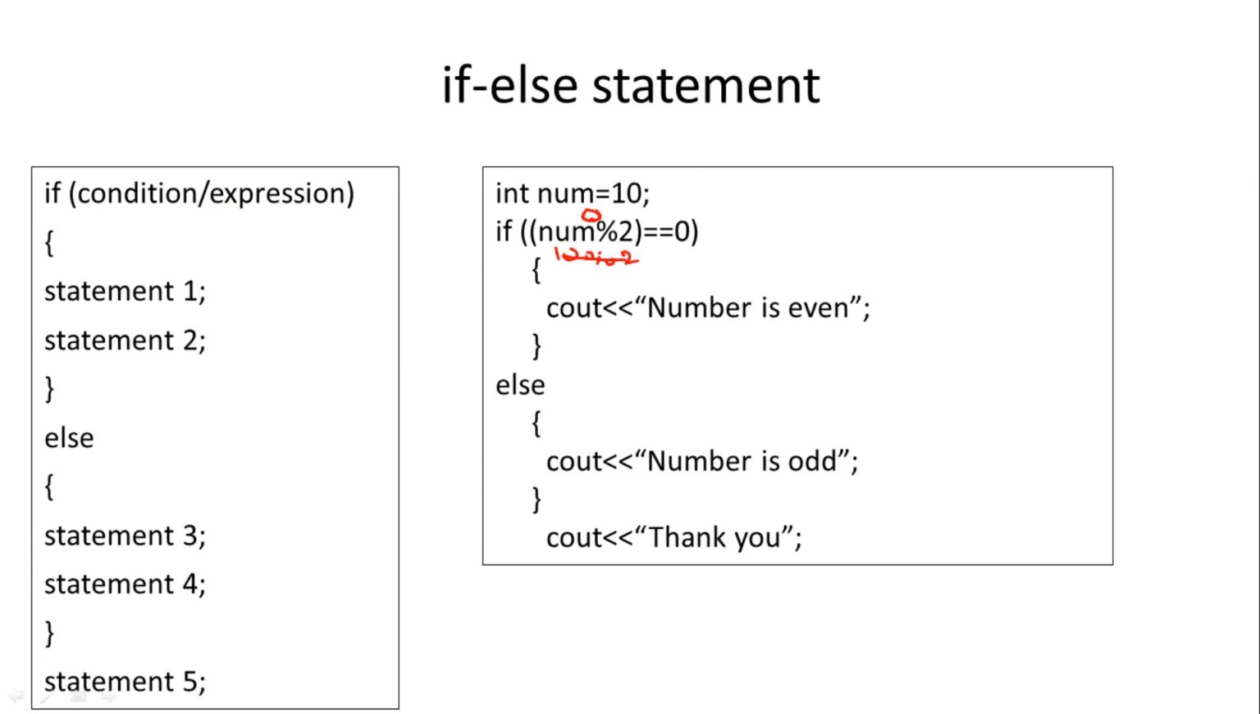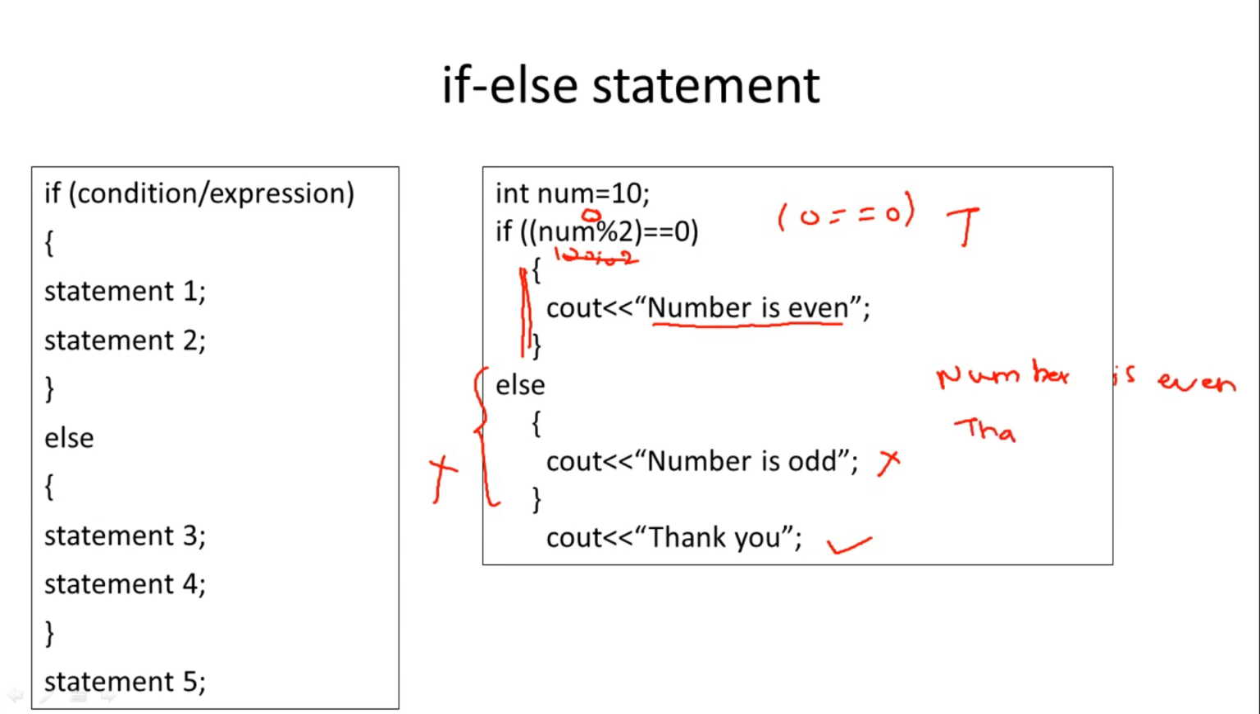So the condition is checked: is 0 equal to 0? If 0 equals 0, the condition is true. So the condition is true, which means the if block will be executed. The statement "number is even" is printed. If the condition is true, this statement will be executed and else will be skipped. The else statement will not be executed, and directly "thank you" will be printed. So the expected output of this program is "number is even", and next, "thank you".